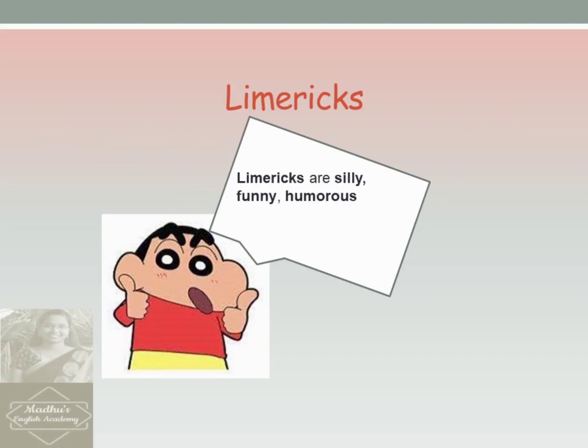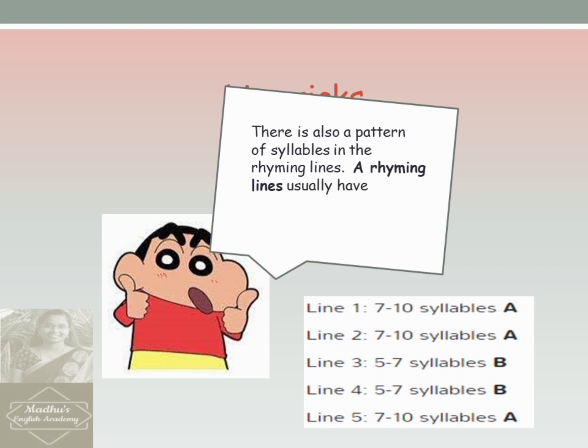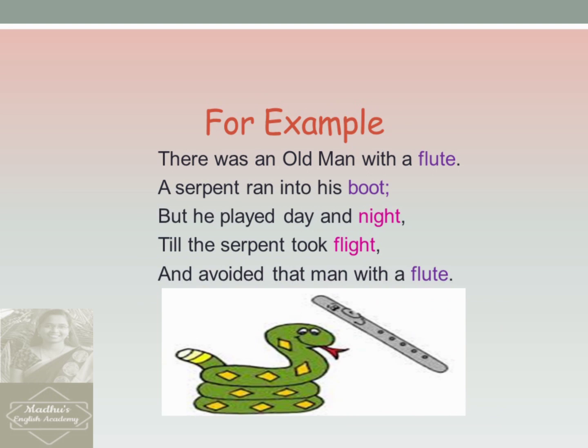What are limericks? Limericks are silly, funny and humorous poems of 5 lines having the rhyme scheme AABBA. A lines contain 7 to 10 syllables and B lines contain 5 to 7 syllables. So, limericks are silly, funny and humorous poems of 5 lines which contain the rhyme scheme AABBA. Here is an example. There was an old man with a flute. A serpent ran into his wood, but he played day and night till the serpent took flight and avoided that man with the flute. So children, this is a poetry of 5 lines with the rhyme scheme AABBA.